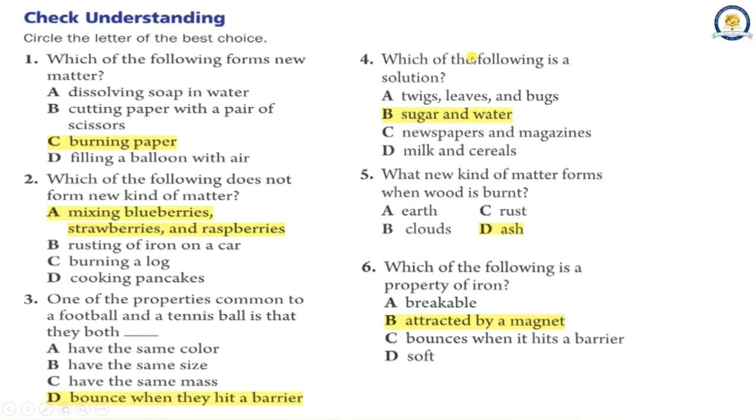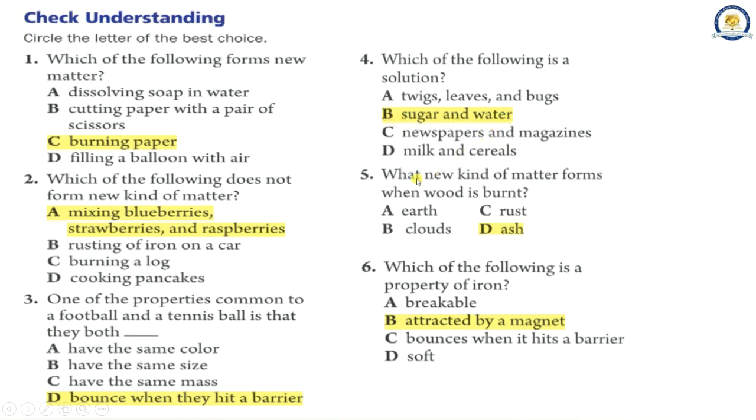4. Which of the following is a solution? A. Twigs, leaves, and bugs. B. Sugar and water. C. Newspapers and magazines. D. Milk and cereals. The correct answer is B.